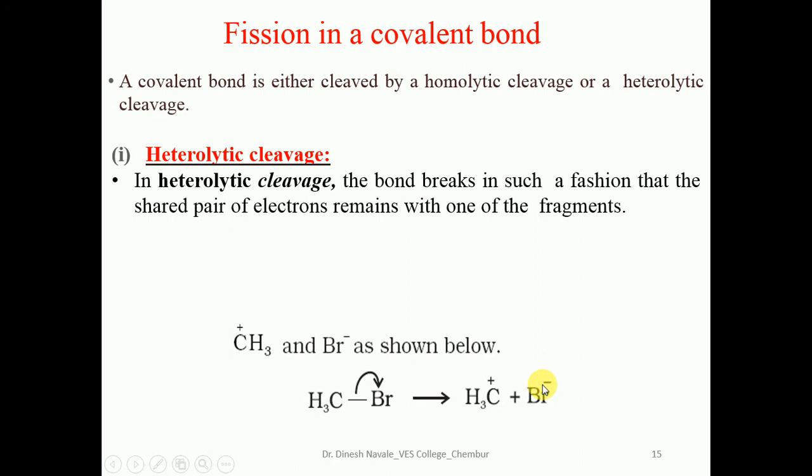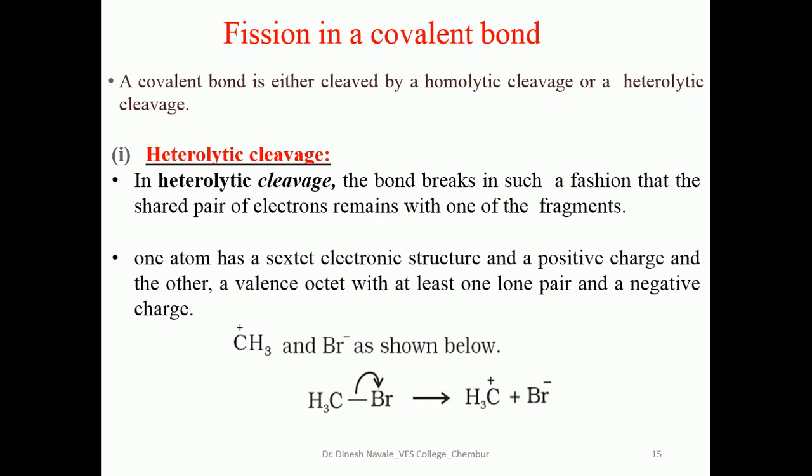In that case, during heterolytic cleavage there is a formation of polar intermediates, so there is a formation of a plus charge and a minus charge in the products. So this is the heterolytic cleavage. If the shared pair of electrons is transferred to bromine, bromine will carry the negative charge and CH3 will carry the positive charge, because electrons have been transferred from carbon to bromine. One atom has a sextet, so it depends on the sextet and whether the octet rule is obeyed.